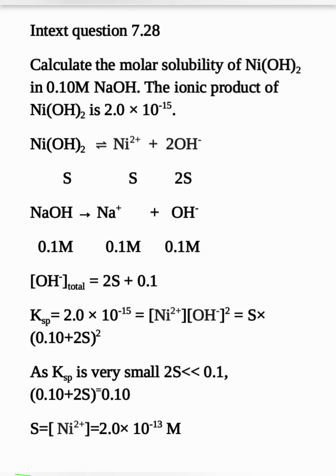Try to understand the concept and learn at least one such problem. The important point is that precipitation of a salt, or a precipitation reaction, depends upon two factors: one is the common ion effect, and the other is the solubility product. Our next topic is the effect of pH on solubility.